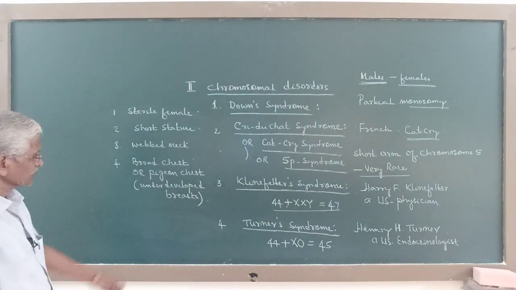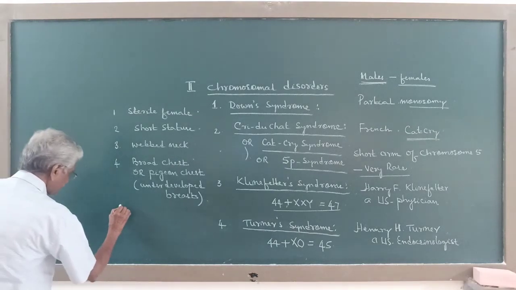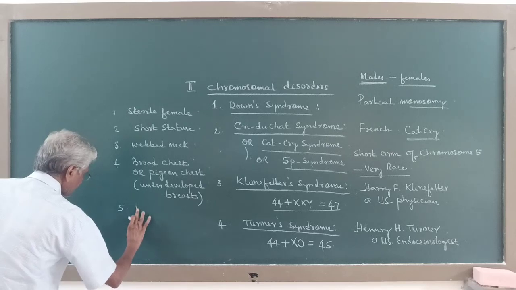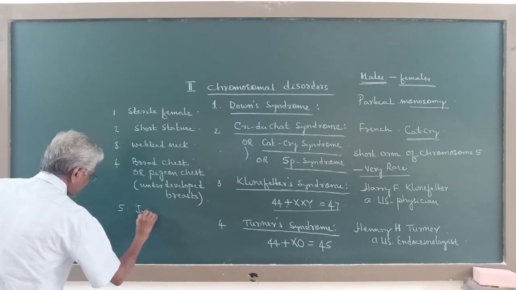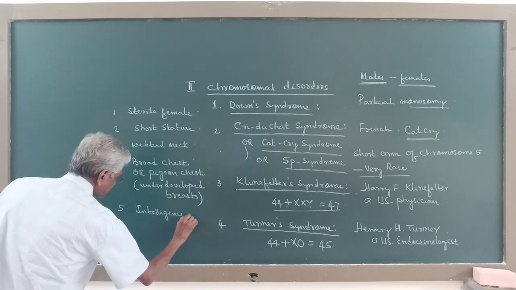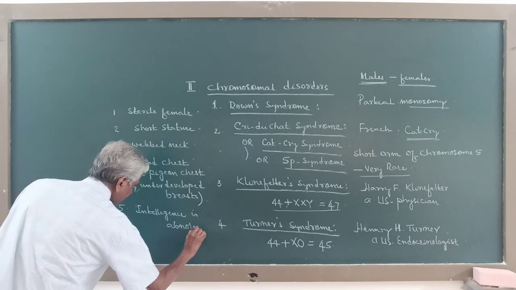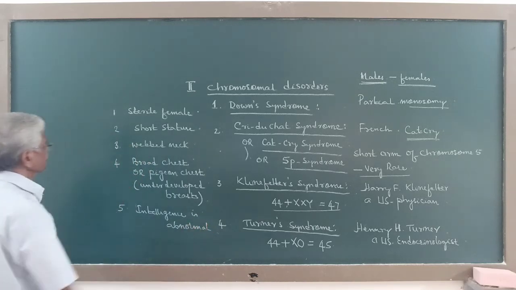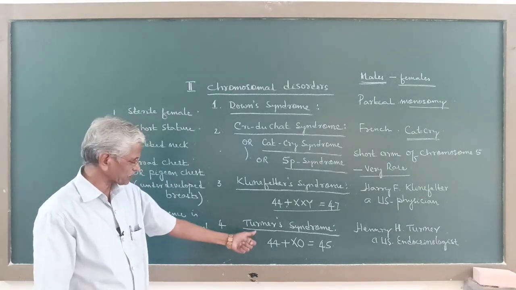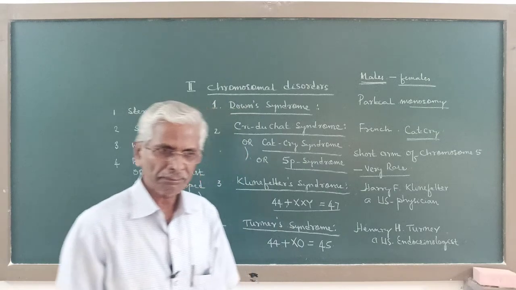Breasts are underdeveloped, and intelligence is abnormal. So these are the features of individuals suffering with Turner syndrome.